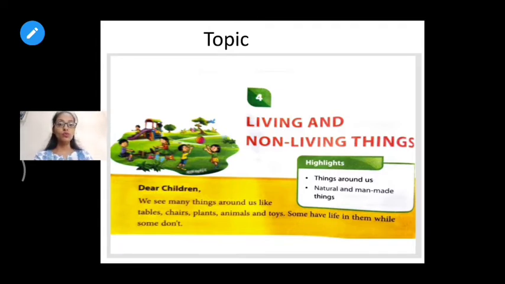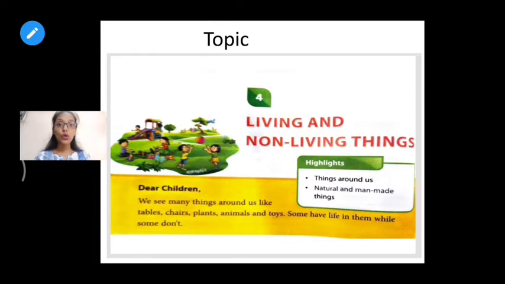So, students, first tell me what are living things and what are non-living things. Living things are the things which can eat, breathe, grow, feel, move and reproduce. They are called living beings.